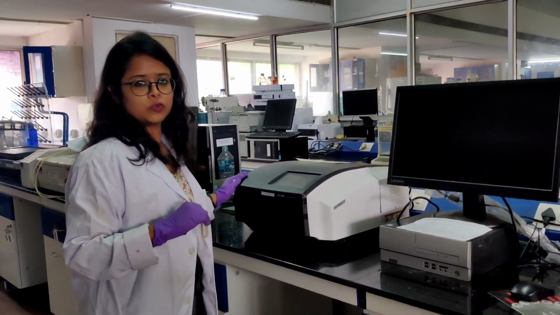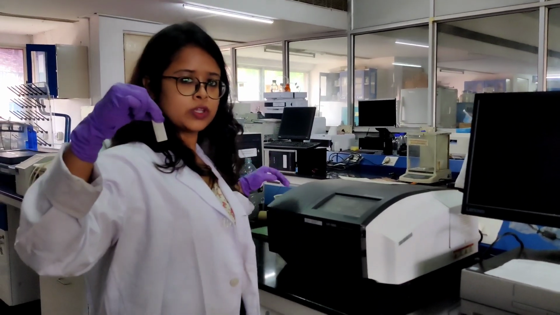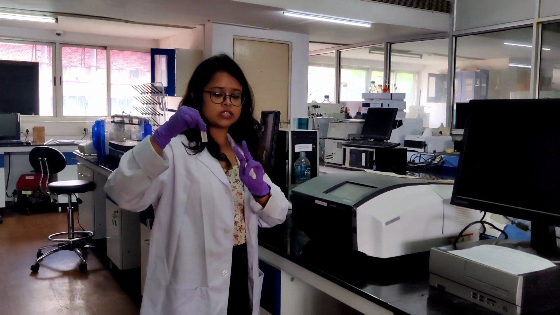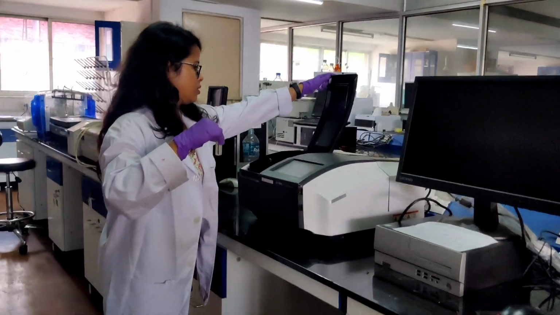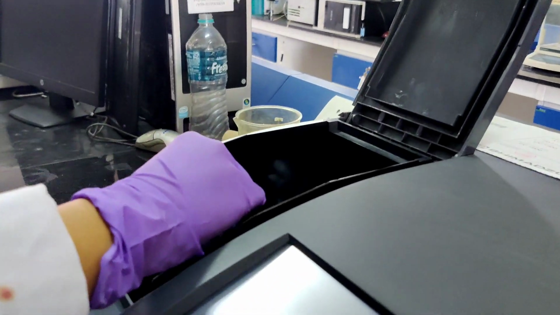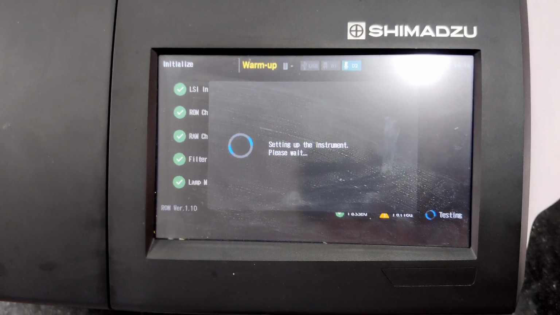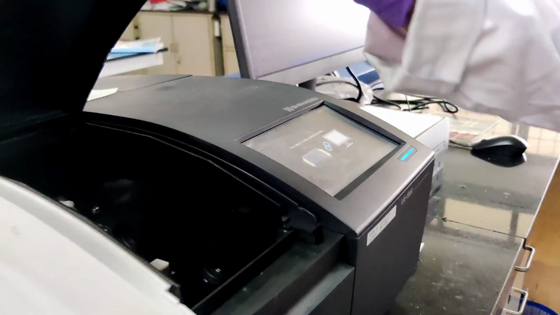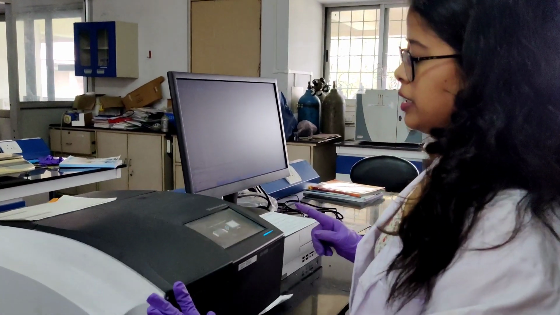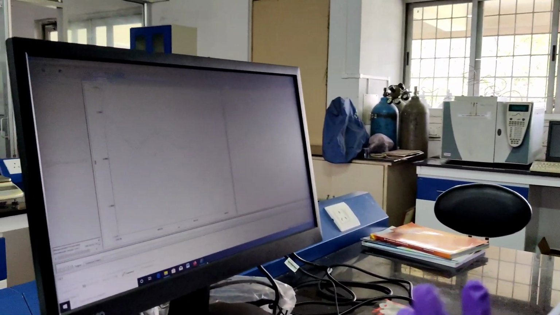So this is the main UV machine I have been using, and the cuvette goes inside. There is a transparent side and two opaque sides. Light will be passing through the transparent side, so I place it in this direction. The instrument is starting. After putting in our sample and reference, we will get a result. I'm just showing the result.